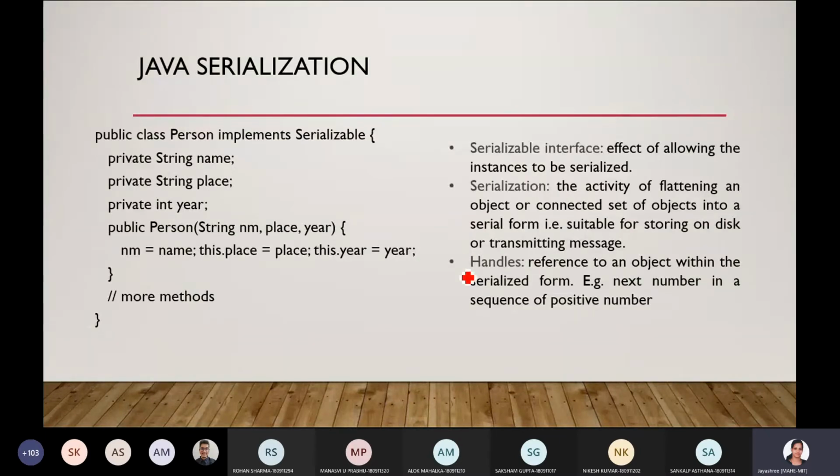Next comes Java serialization. As I told, it is platform specific, used only by Java for the external representation of data.